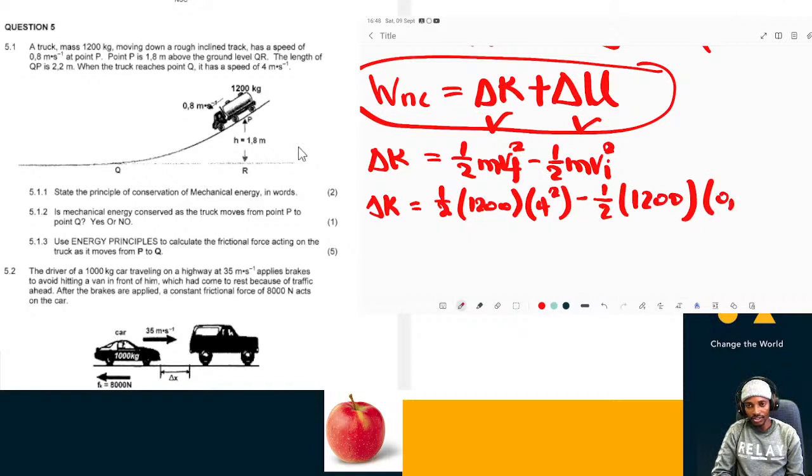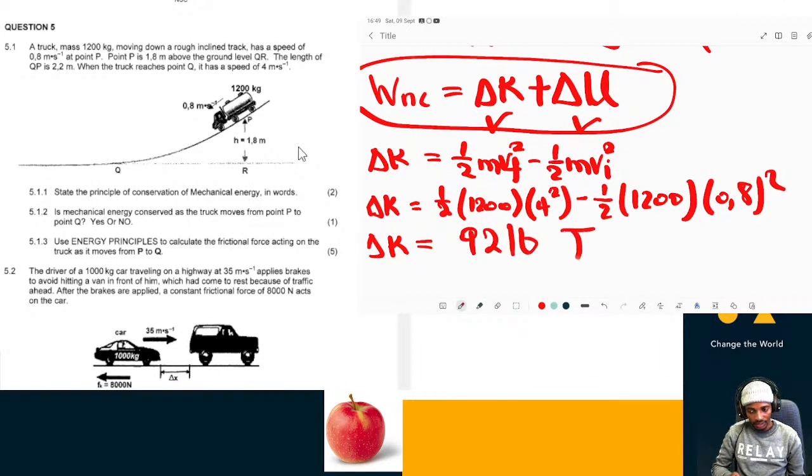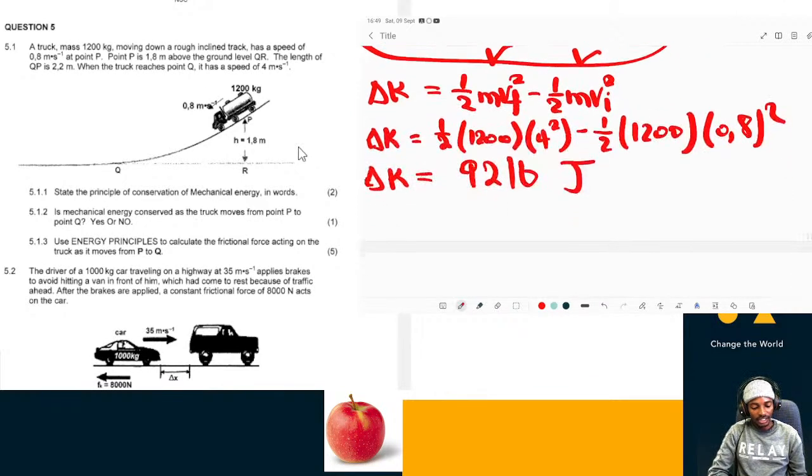So it's 0.5 times 1,200 times 4 squared minus 0.5 times 1,200 times 0.8 squared, which is 9,216 joules. That's the change in kinetic energy.